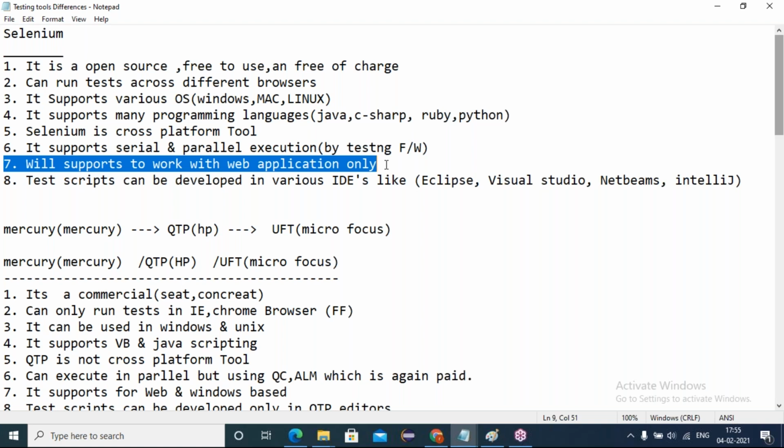And if we get a Windows application to automate, what is the case? Friends, nothing to worry. We have some other open source software to automate Windows based applications, like AutoIT, Sikuli, Robot, like this. We have so many open source automation tools to automate Windows applications. But my Selenium purely automates web applications.